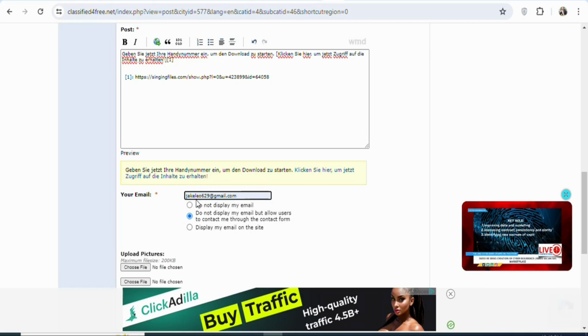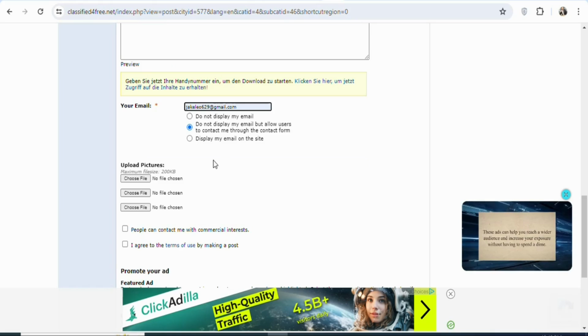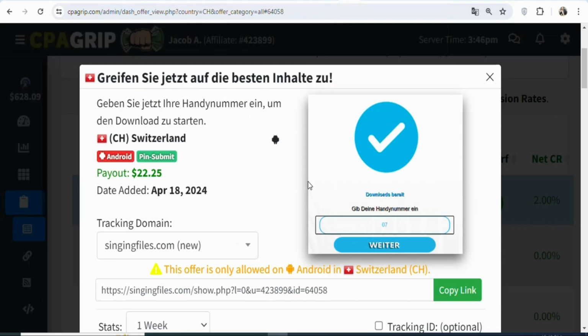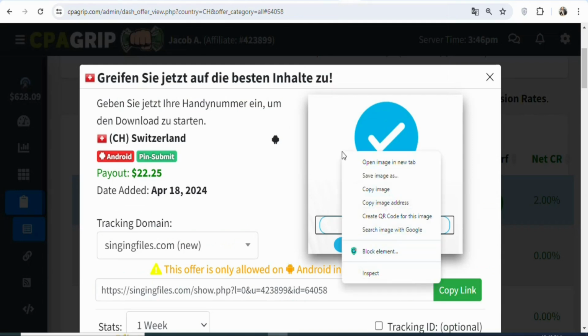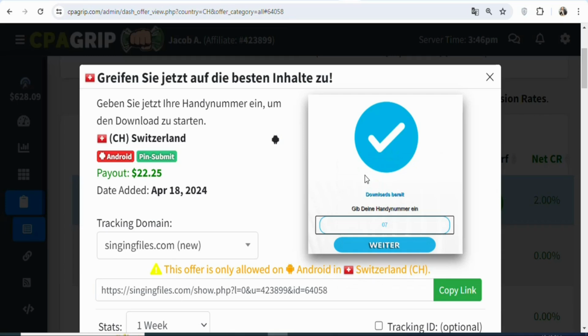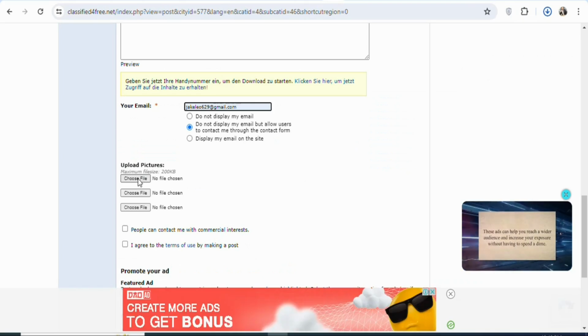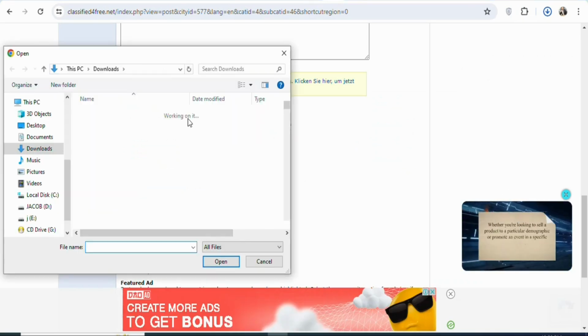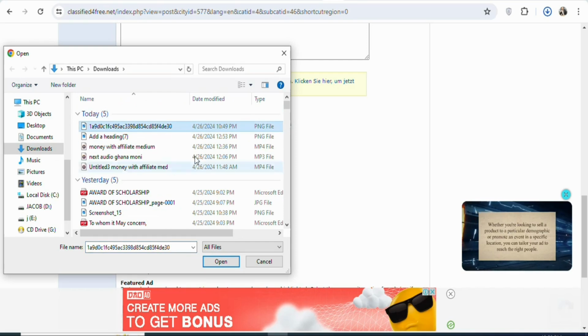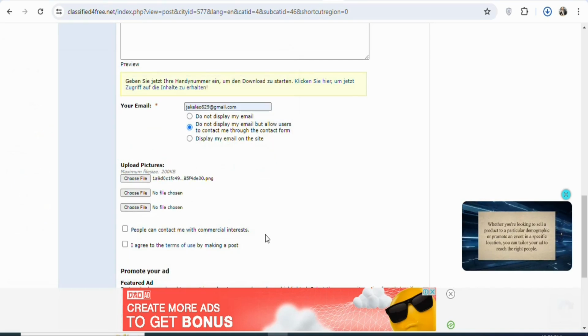Once you enter it, you can leave this at default or you can select any of them that you want. Now while that is done, the next step is that you have to upload images of the offer that you are promoting. So you have to come back on CPAGRIP. Once you come back, right click on the offer image, select save image as. Once that is done, click on save so that the image can be saved. Once you save the image, click on choose file. Once you click on it, select the image that you downloaded, click on open so that the image can be uploaded. As you can see, the image has been uploaded.